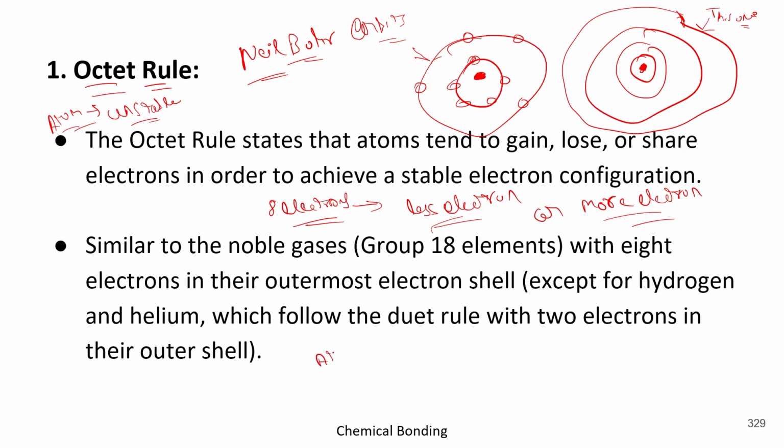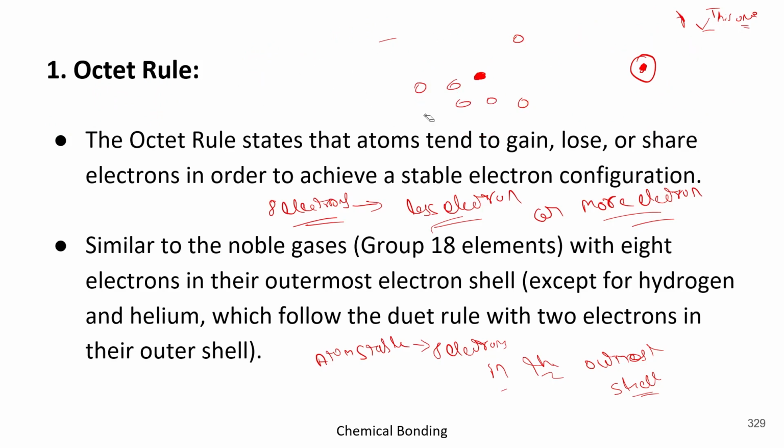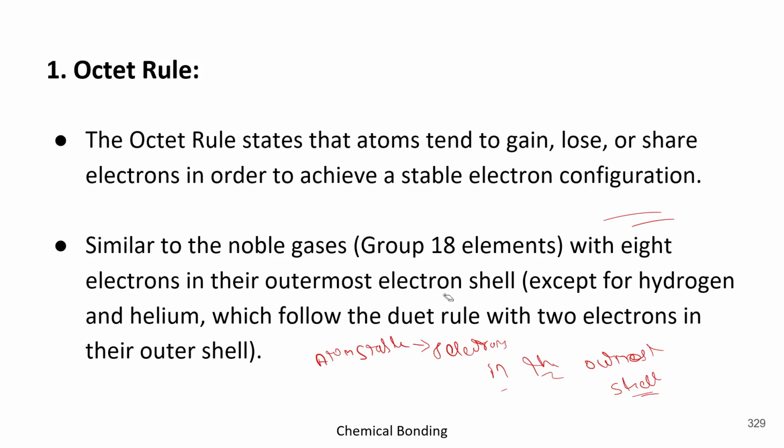So we can say in order to be stable, it requires 8 electrons in the outermost shell. Got it? So that was the rule given by the two persons, Walther Kossel and Gilbert Newton Lewis. Okay, so this was the basic concept of the octet rule. Got it?